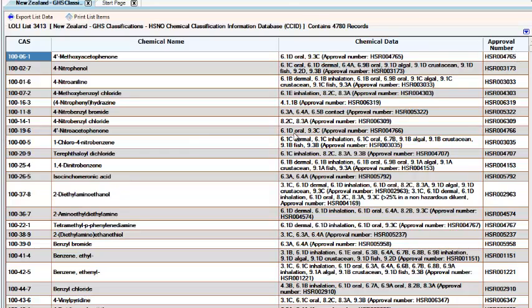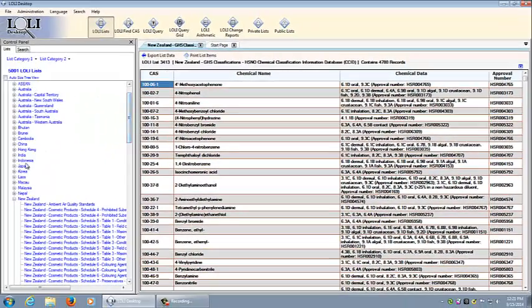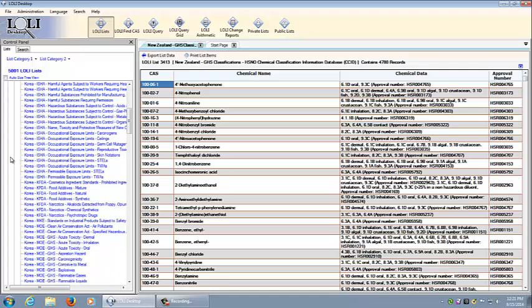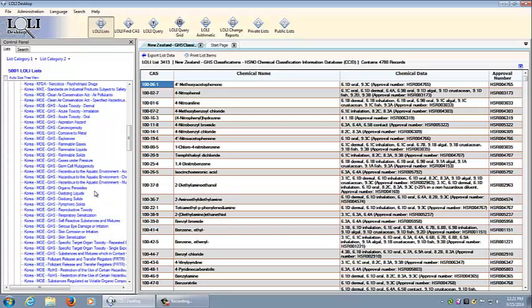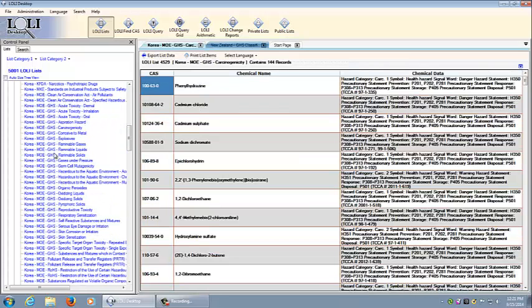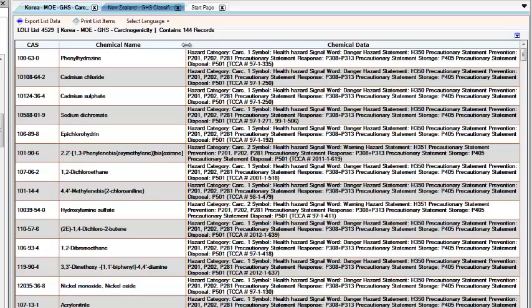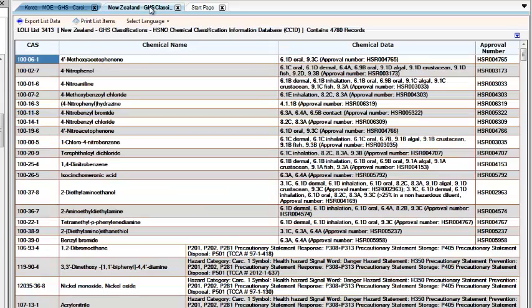Now let's say you wanted to take this information and compare it with another jurisdiction, say that of Korea. Korea, in the same way, the MOE has published GHS classifications. Korea as well has published GHS classifications. And as you can see here, visually, this information is published in a very different way from what has been published in, say, New Zealand.